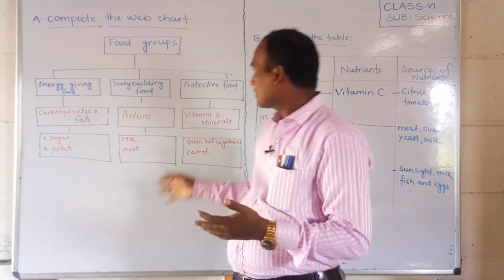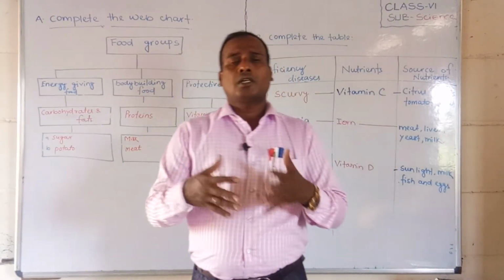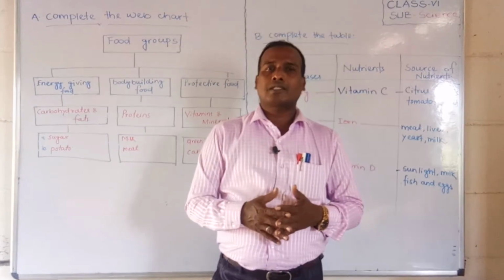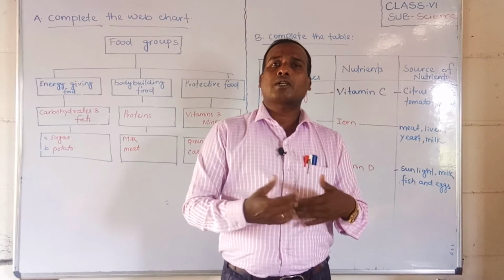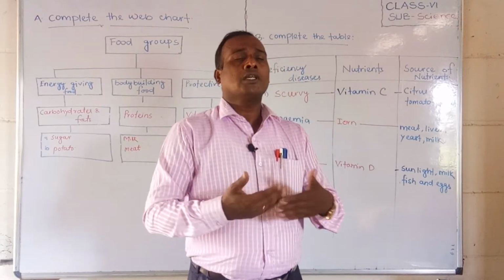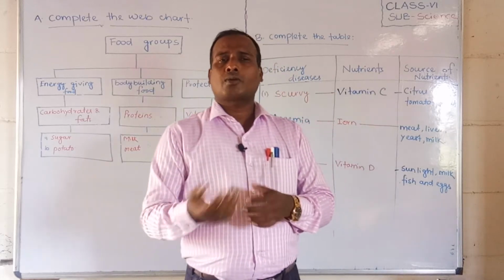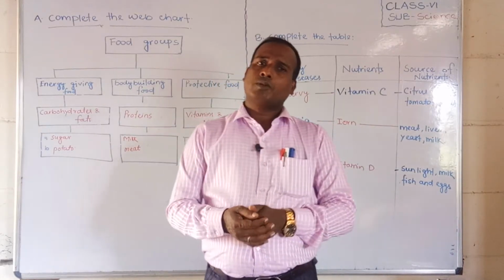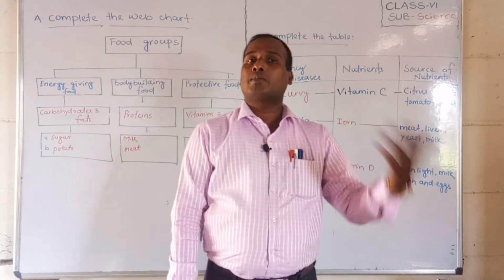If you take milky, meaty foods, we will get more proteins, and this protein helps our body building. The growth will improve, and an injured part will recover. So it helps especially our body growth and body building purpose.